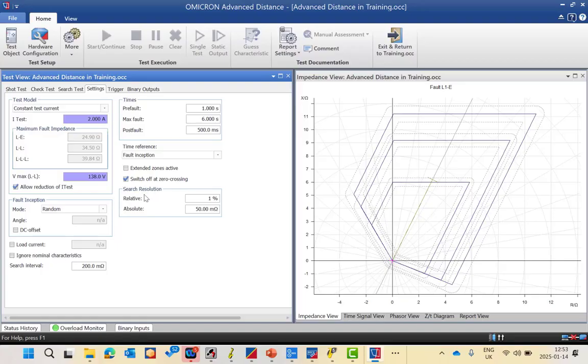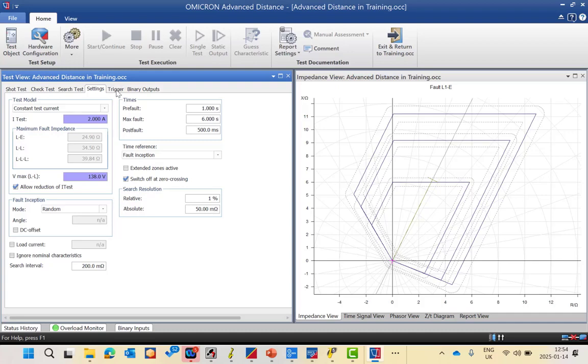Then we have also a search resolution, and this search resolution can be defined in two ways, relative and absolute. So we have 1% and 50 milliohm. So if you do a search test for the impedance plane, and between 2 points, within 1% of 2 points, the decision of the relay binary output changes from trip to no trip or vice versa, it will stop the injection and it will get the information that there is a boundary here in the impedance. Okay, so this is the meaning of the search resolution in relative and in absolute.